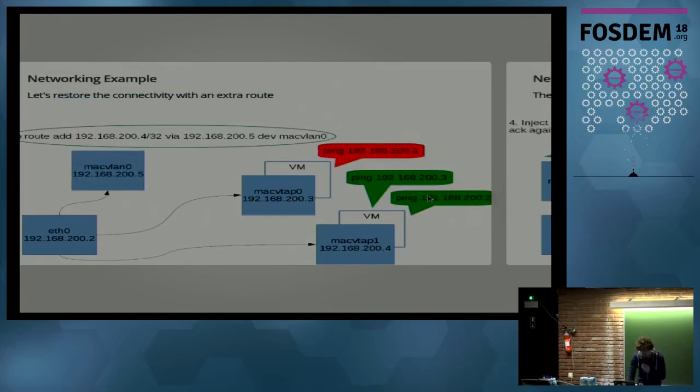One solution for that is adding extra routes. So you can say that traffic coming from the .4 suffix IP should be routed over a MacVLAN on the node, which is also part of the same network. And since this is on the node, finally we can ping the node.